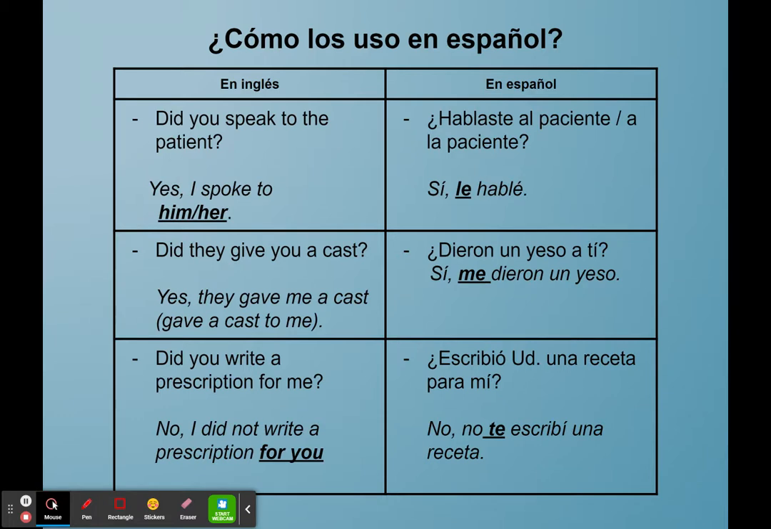And our final example, did you write a prescription for me? En español, ¿escribió usted una receta para mí? Okay. And the answer, no, I did not write a prescription for you. And in español, no te escribí una receta. I did not write a prescription for you, te being for you, in terms of being able to answer the question, okay? So keep that in mind. And this is something else we will work through a little bit, hopefully in class, a little more in person when we get there, to be able to figure out exactly how we work through this, being able to answer questions and also being able to use the appropriate indirect object pronoun in an answer.